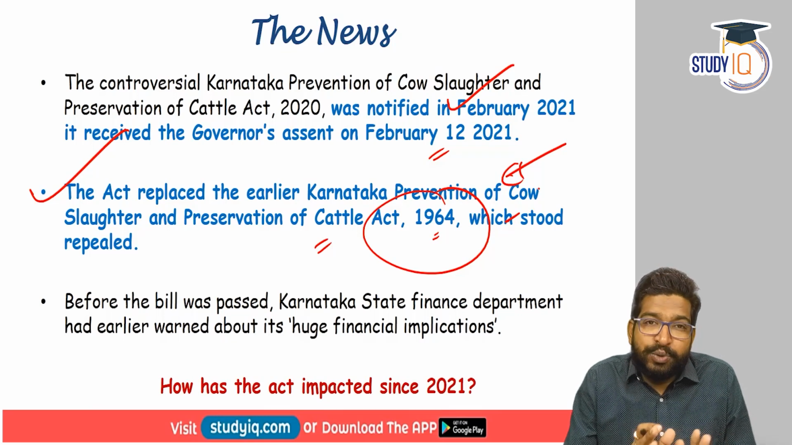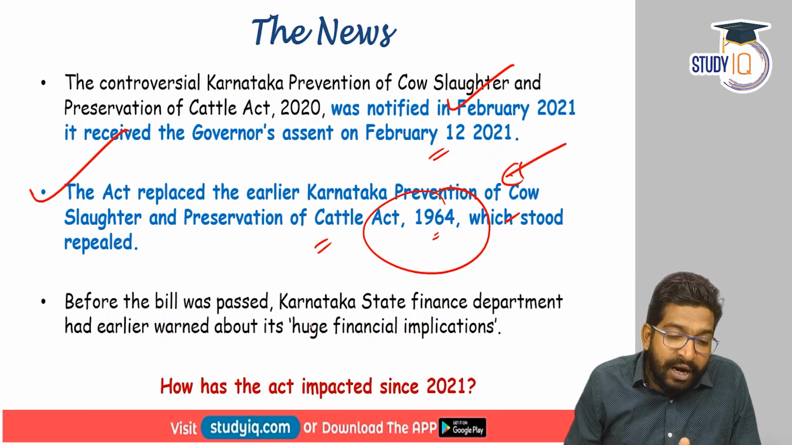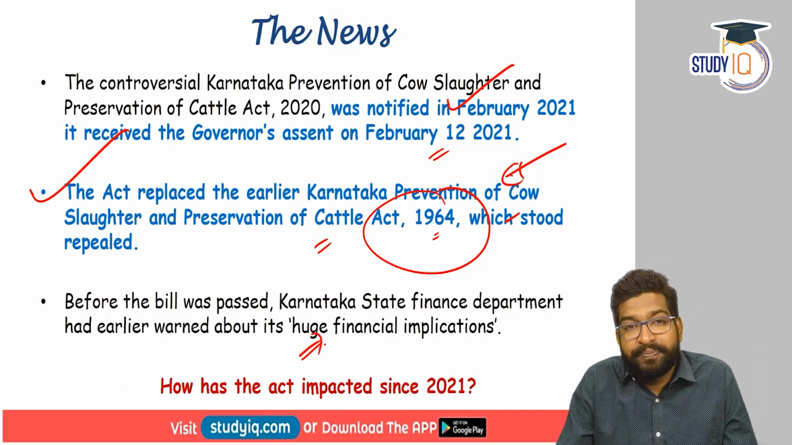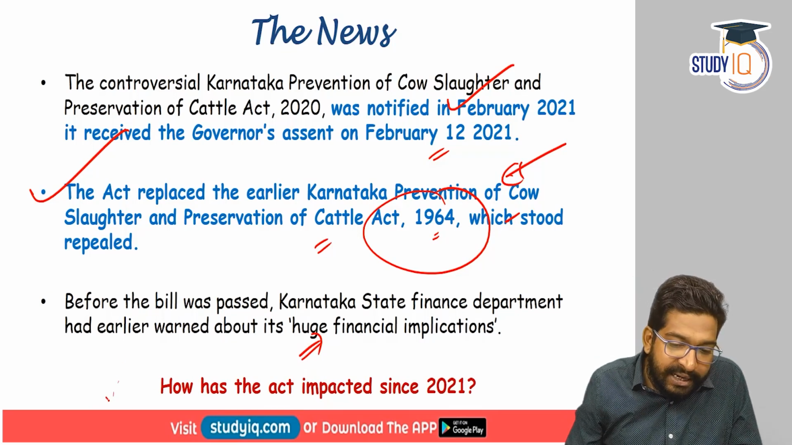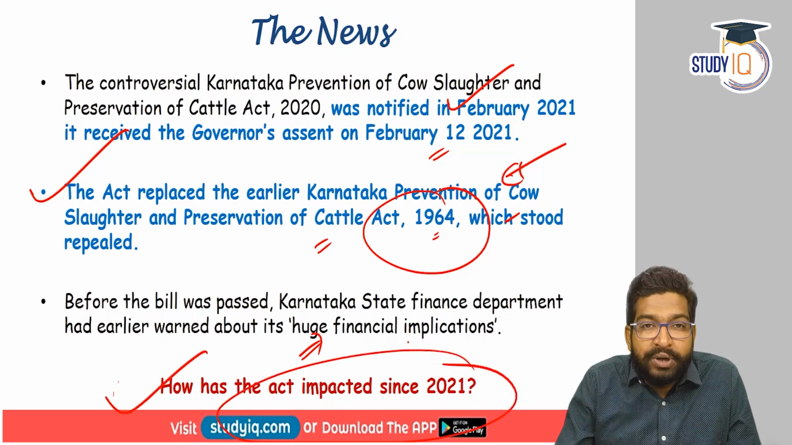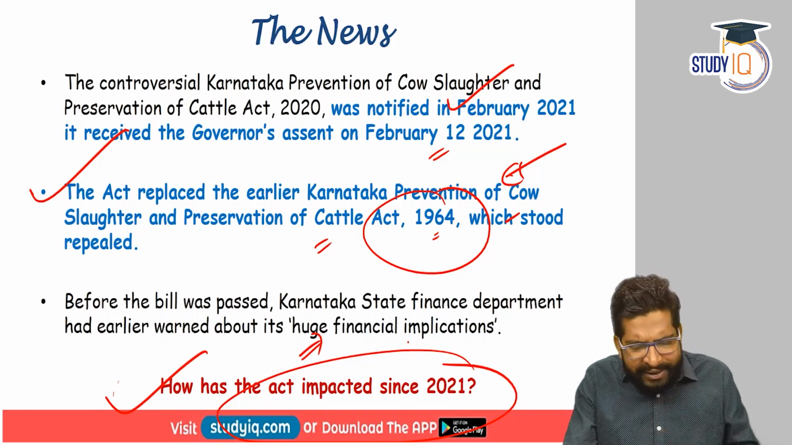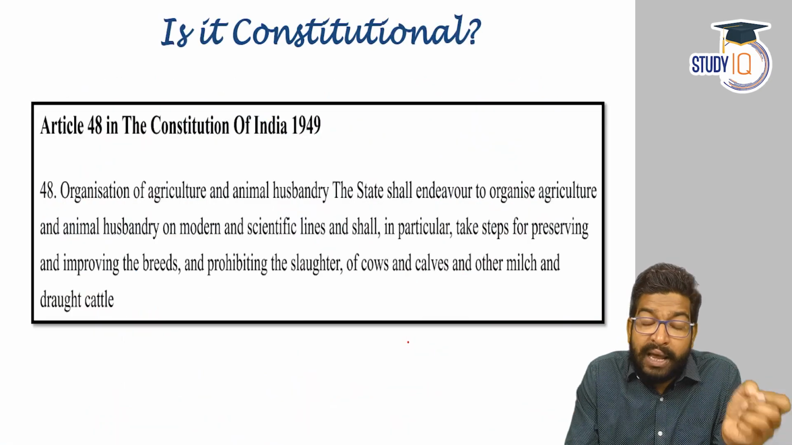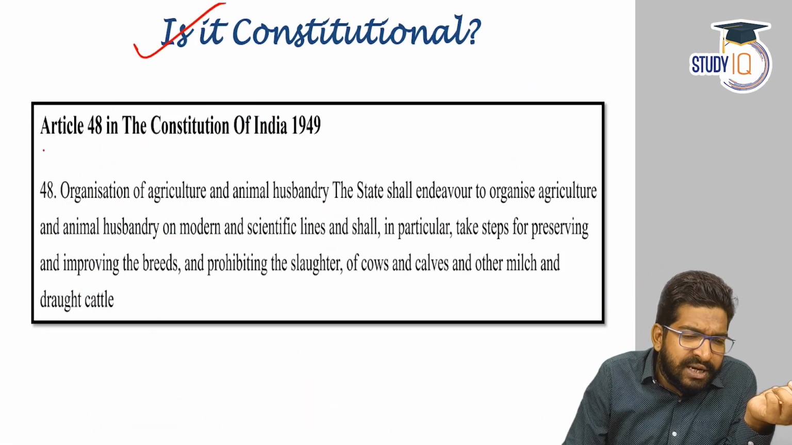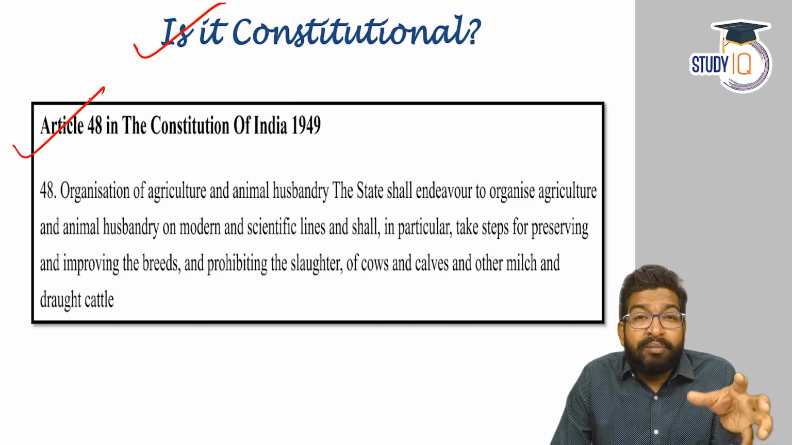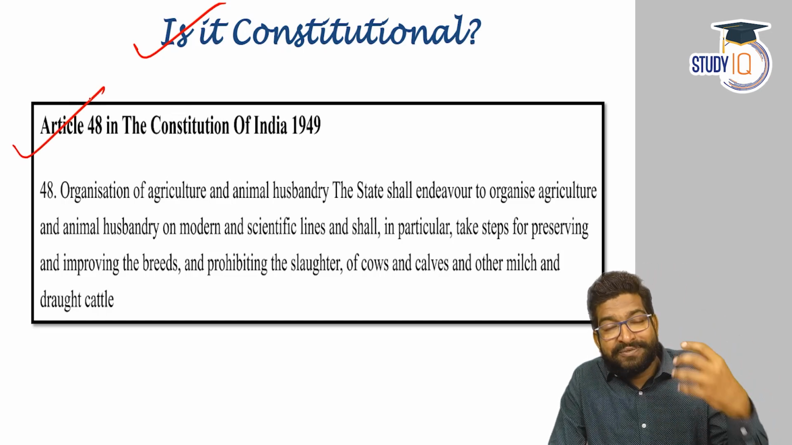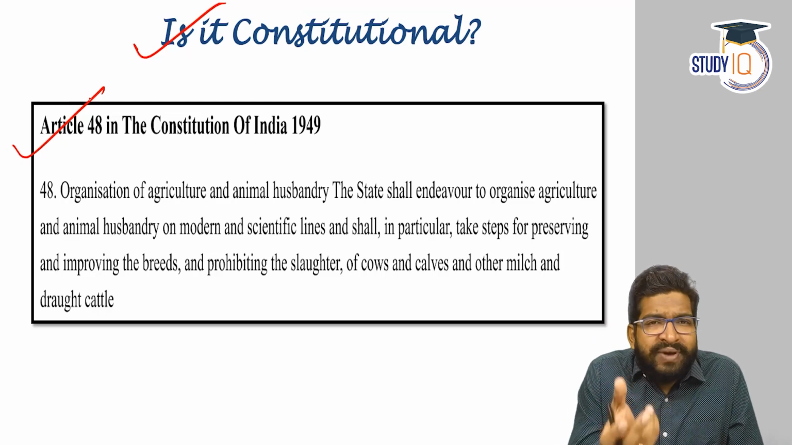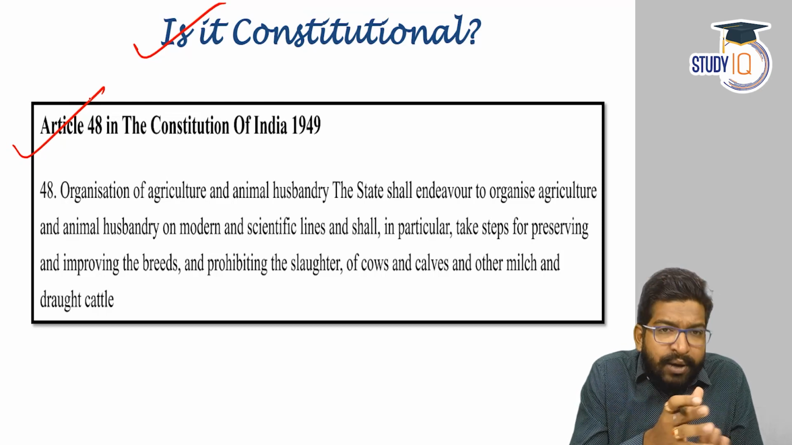Now, before the act was made, the Karnataka State Finance Department had warned the cabinet of huge financial implications if this particular act were to be brought. So we are going to analyze how the act has impacted the key stakeholders in the state of Karnataka since 2021. But before all that, you must have a question in mind. Sir, this particular act has been brought. Is it even constitutional? Absolutely yes, because we do know there is Article 48 in the Constitution of India. Getting power from this, many states have already passed different prevention of cow slaughter and prevention of slaughter of cattle bills or acts. Now in Karnataka also they have brought it.